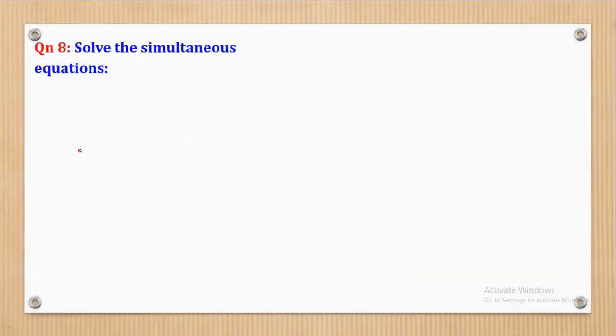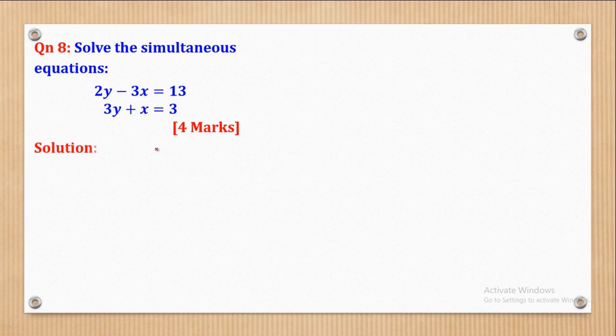So now we shall go to question 8. Question 8 says, solve the simultaneous equations. So this is the pair of simultaneous equations: 2y minus 3x being equal to 13 and 3y plus x being equal to 3, and I give it 4 marks. So let's see how this solution is done.